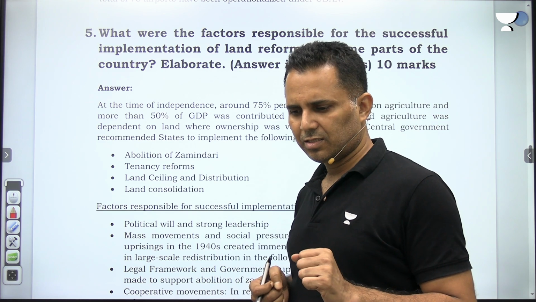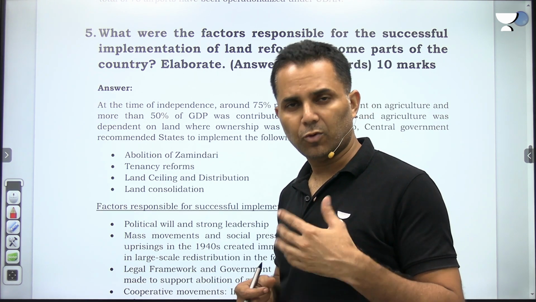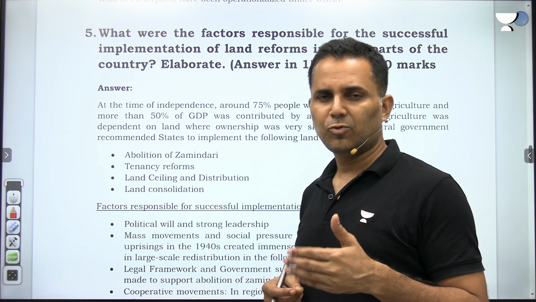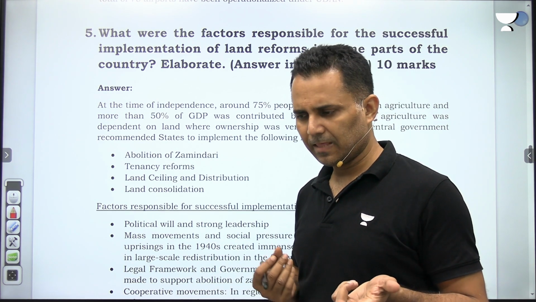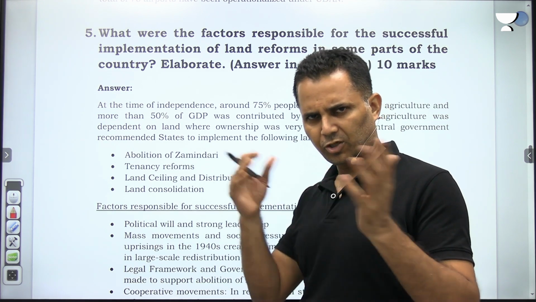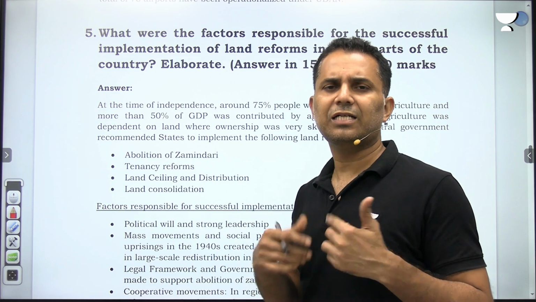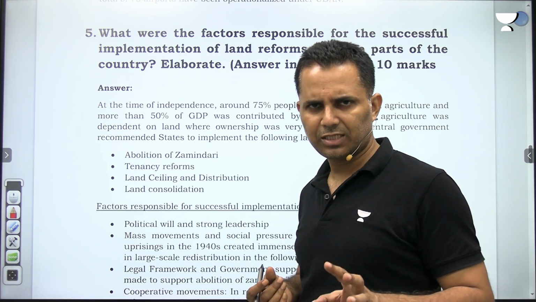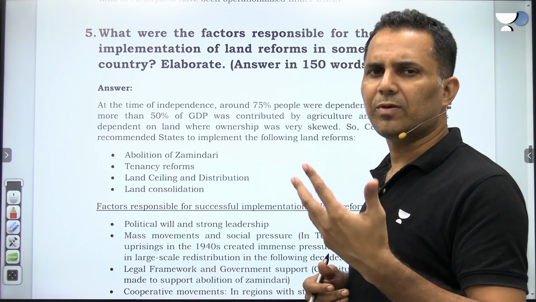Post-independence, more than 75% of the population was dependent on agriculture, and more than 50% of GDP was coming from agriculture, and agriculture was dependent on land. And the land ownership was very skewed in India, with few people owning the majority of the land. So this was the context in which land reforms were introduced. And since land was a concurrent subject, the central government recommended states to implement reforms.